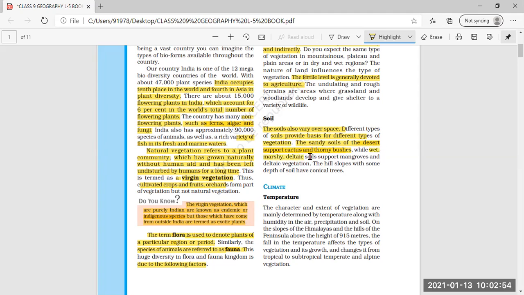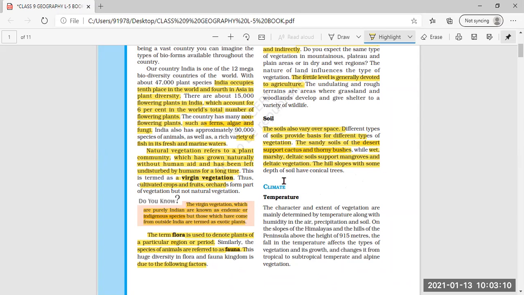Now, that is a type of soil present in marshy areas. Marshy means the wetland only. The deltaic soil, near the delta, supports the mangroves, meaning thick forest, thick plant life there.